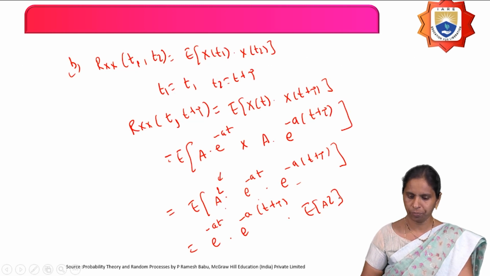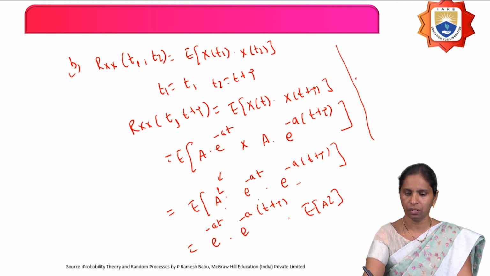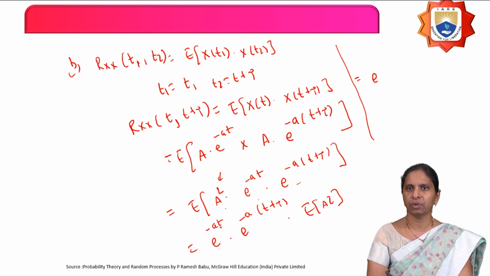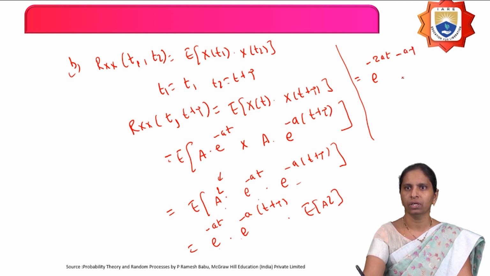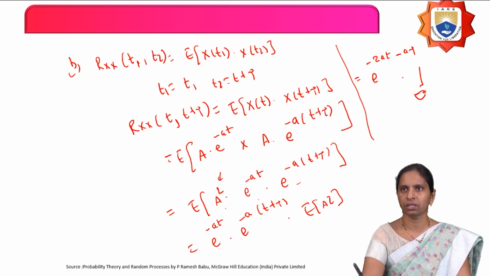So you can simplify e power minus at into e power minus a into t plus tau as e power minus 2at minus a tau. And what is the expectation of A square? It is the integration from 0 to 1 of A square into f of A, which is 1, into dA.